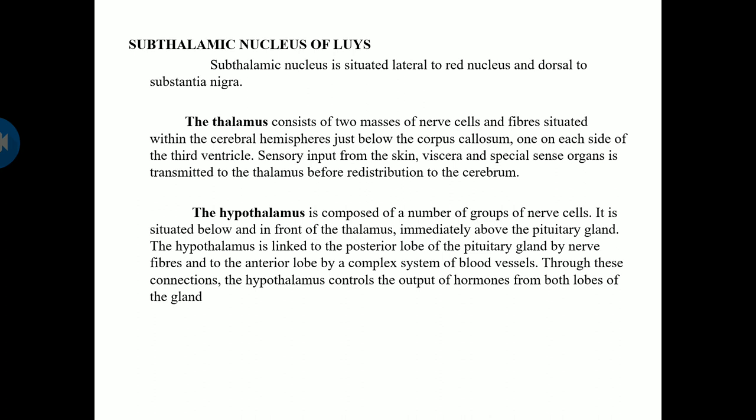So the hypothalamus is composed of a number of groups of nerve cells. It is situated below and in front of the thalamus, immediately above the pituitary gland, so this is nearer to the pituitary gland. The hypothalamus is linked to the posterior lobe of the pituitary gland by nerve fibers, and to the anterior lobe by a complex system of blood vessels. Through these connections the hypothalamus controls the output of hormones from both lobes of the gland. So the hypothalamus is mainly concerned with regulating the secretion of the pituitary gland.